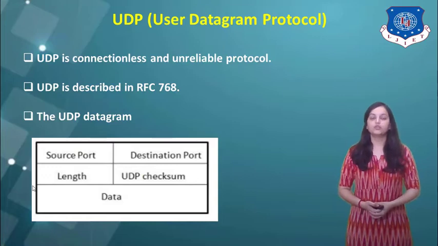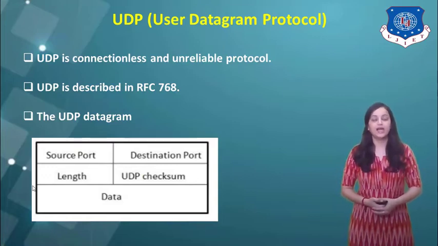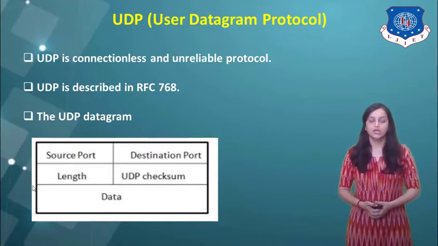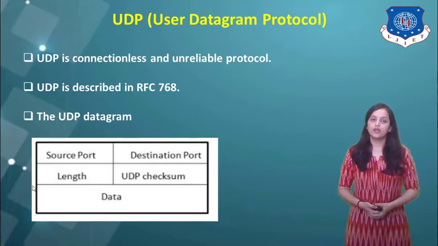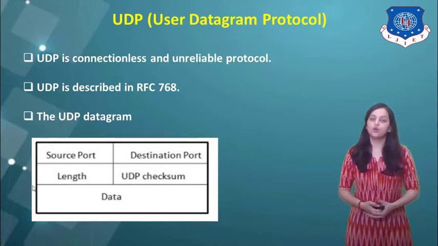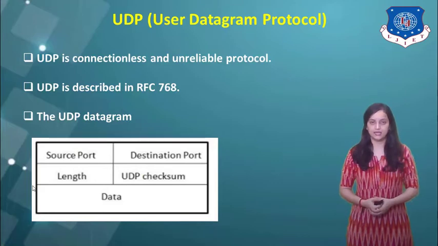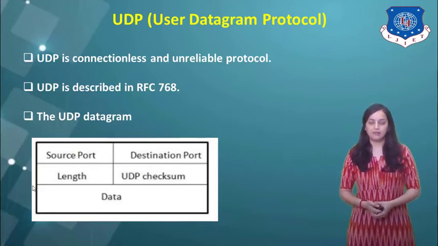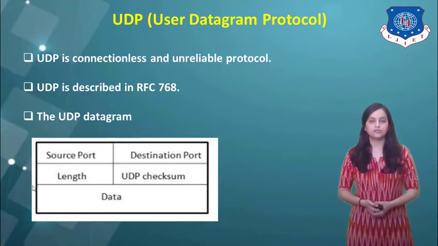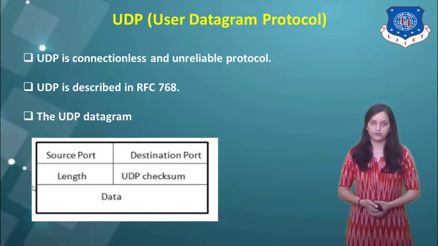Again, it is important to know that UDP is a connectionless protocol. That means there is no physical or logical connection that is first to be established to send the data. So it is called a connectionless protocol, and it is also an unreliable protocol because no error detection or acknowledgement policies are there in this. Whenever data is sent, there is no mechanism to identify whether the data is received correctly or not. So there is no acknowledgement policy, which makes this an unreliable protocol.